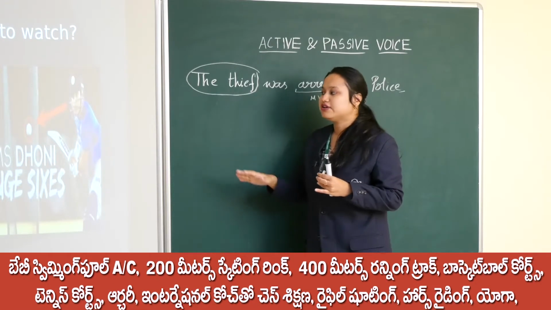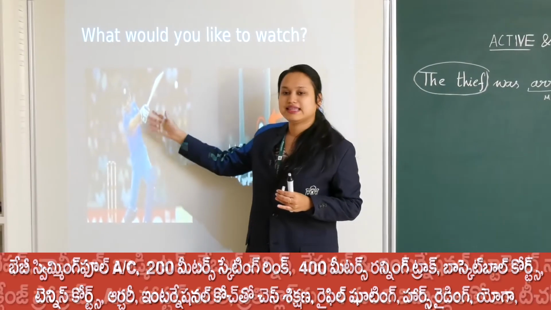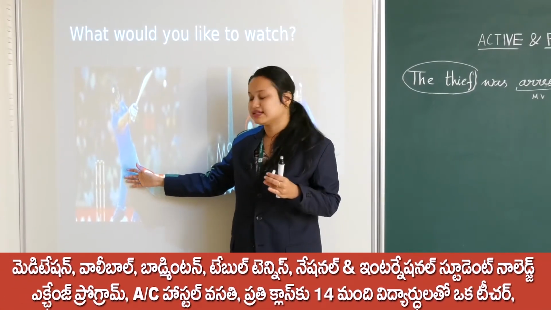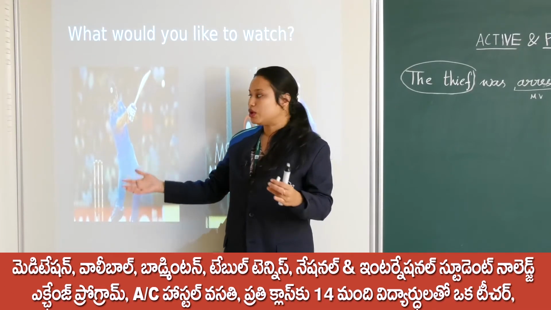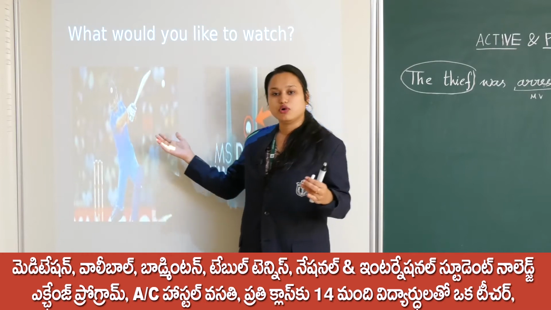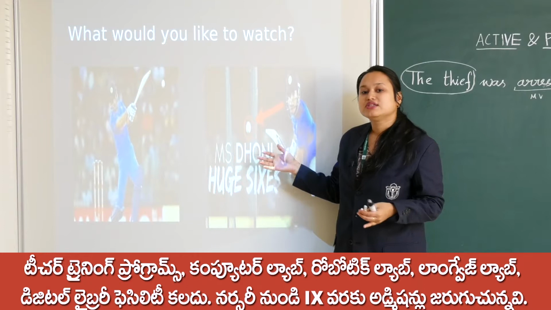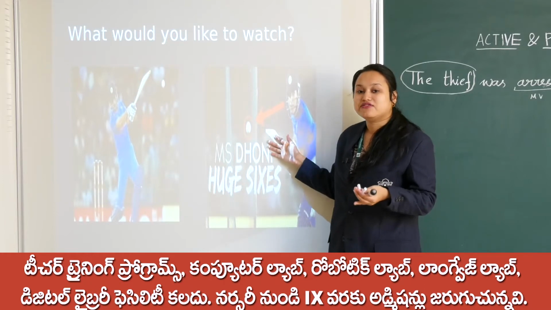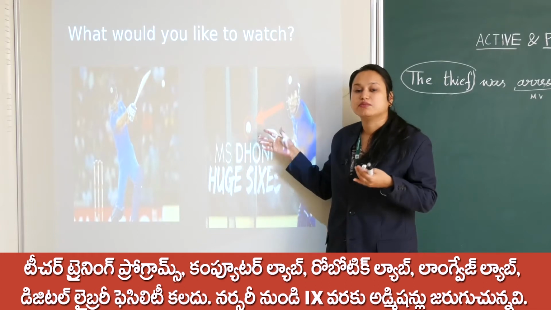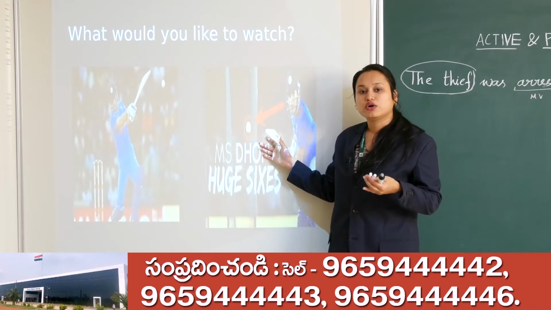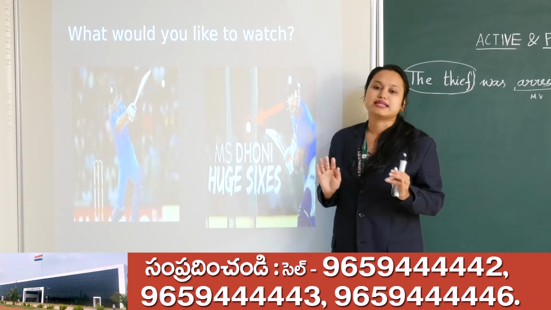Similarly, if you look at the pictures that I showed you, in the first picture, as I told, we are not focusing on any particular thing. We don't want to focus on the cricketer, bat or ball, but in this picture we are focusing on the ball, right? So we are making the ball active here. We are making the ball our subject. That is the basic difference between active and passive voice.